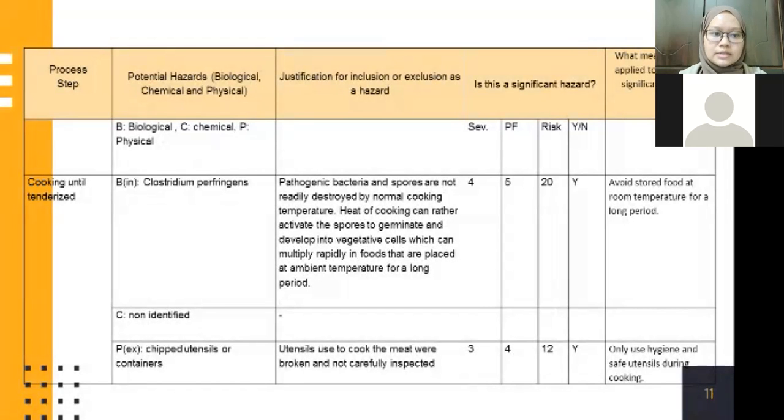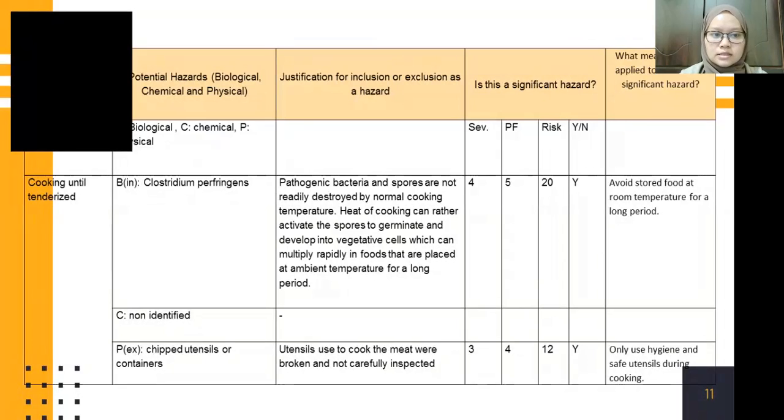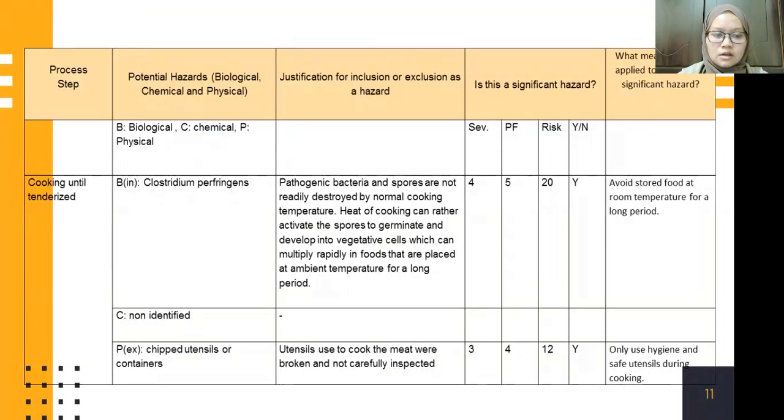And next processing step is cooking the meat until tenderized, and the biological hazard is contamination with Clostridium perfringens. The justification for inclusion or exclusion as a hazard is pathogenic bacteria and spores are not readily destroyed by normal cooking temperature.